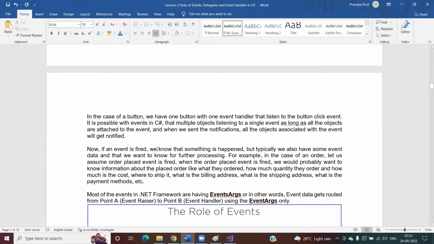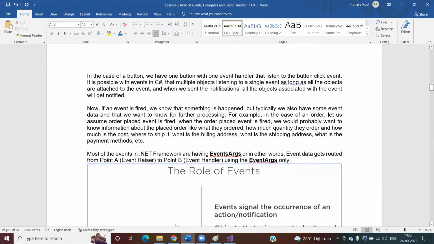Whenever the button is clicked, or whenever the event is raised, all the event handlers or all the event listeners that are attached to that particular event are going to get the notification. How? That is what we are going to discuss once we start programming.